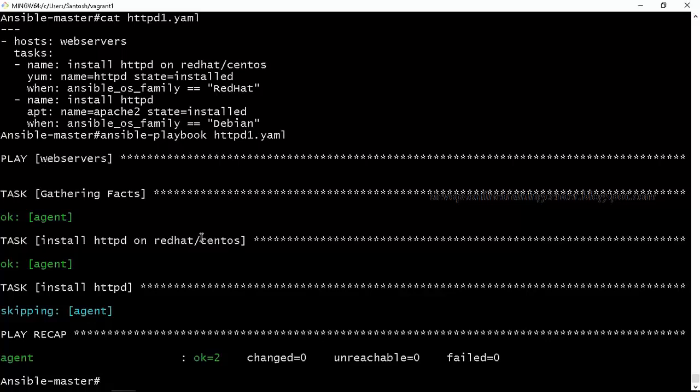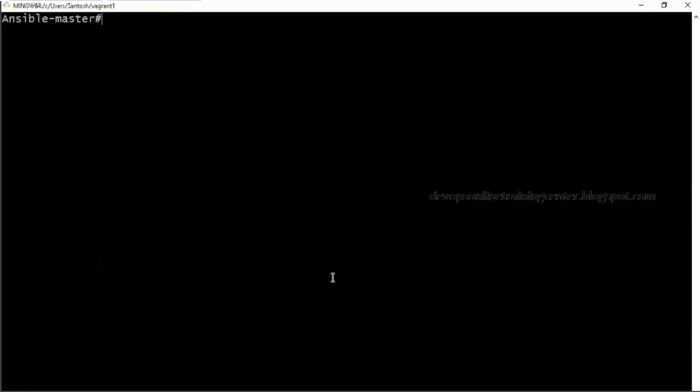So what are the variables we have in Ansible? Let us say I'm using a variable called ansible_os_family. I'm getting it from a component called facts. Facts is a component that stores information about the agent. So when we execute a playbook, it collects the information about each agent for the first time. That is the setup module, the first module, gathering facts. We'll see how to list all the variables in facts. Is this clear? This particular playbook?